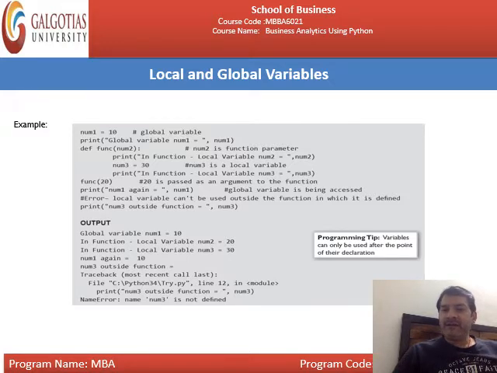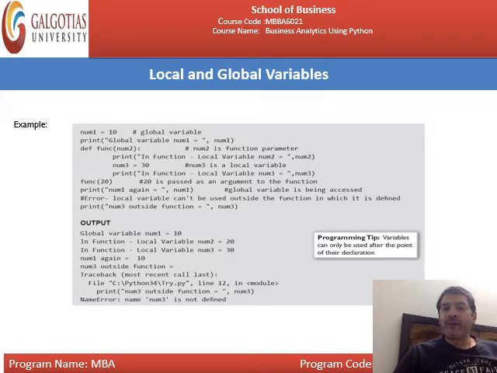def is the keyword with the help of which you start to define the function. The function name is func, and you have provided an argument, or parameter, num2. Within this function are the set of statements. The first statement is print in function, local variable num2 equal to, comma, num2. Whatever argument or value you pass corresponding to num2, it will show over here in the line in function local variable num2 equal to whatever value you pass.